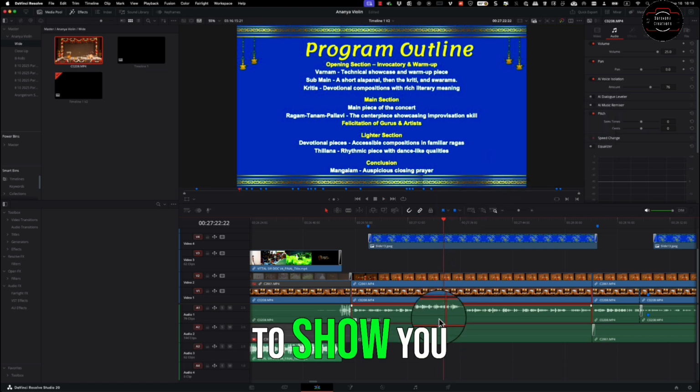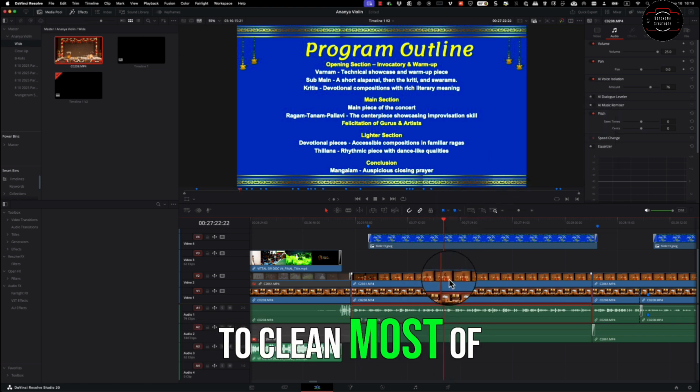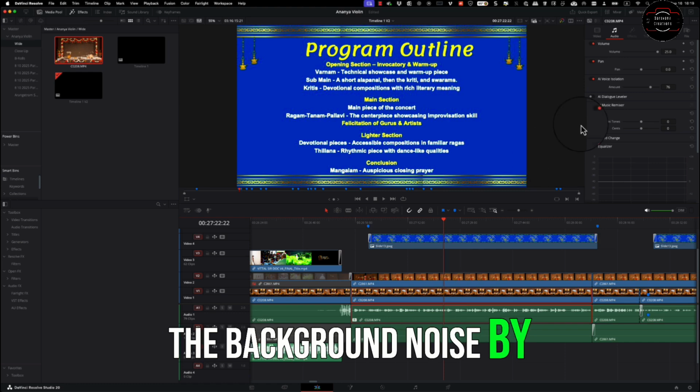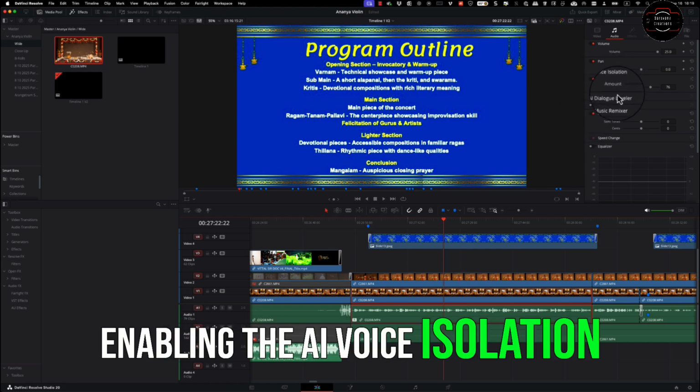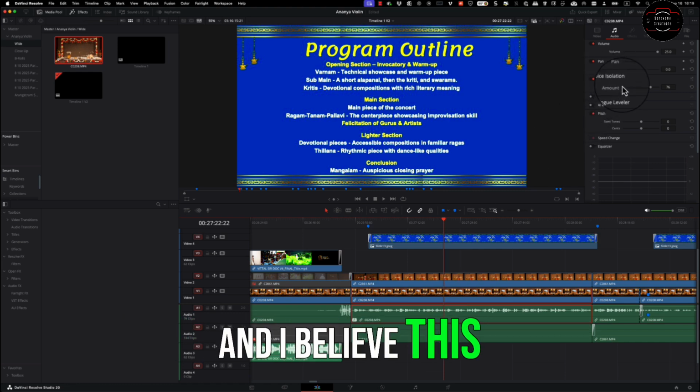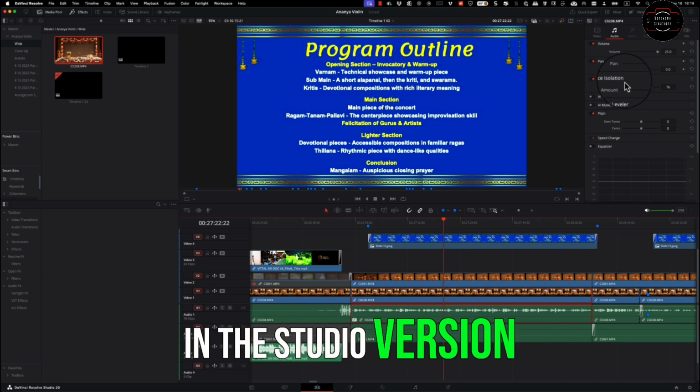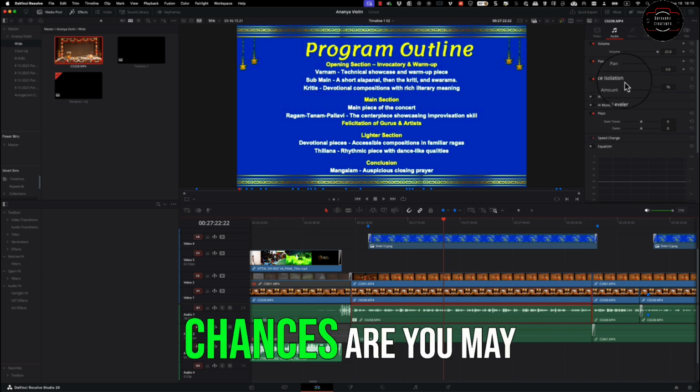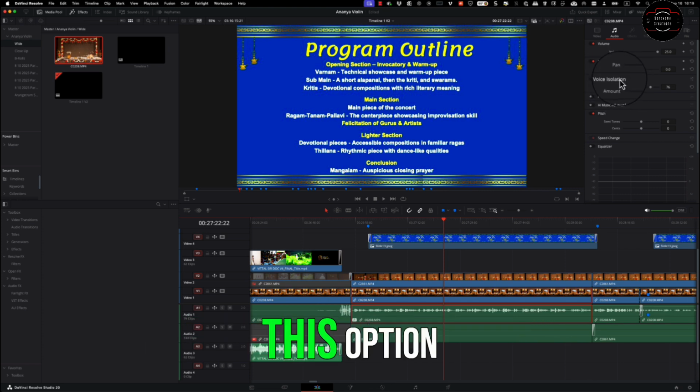That's all I wanted to show you. So, a quick way to clean most of the background noise by enabling the AI voice isolation. And I believe this feature is only available in the Studio version, so if you don't have the Studio version, chances are you may not see this option.